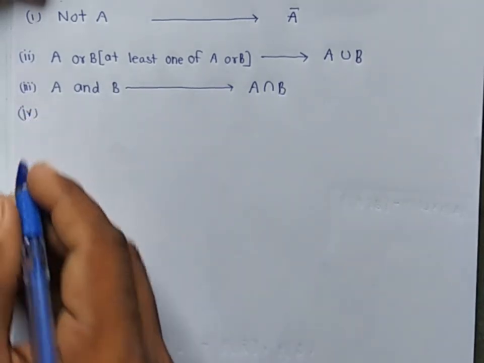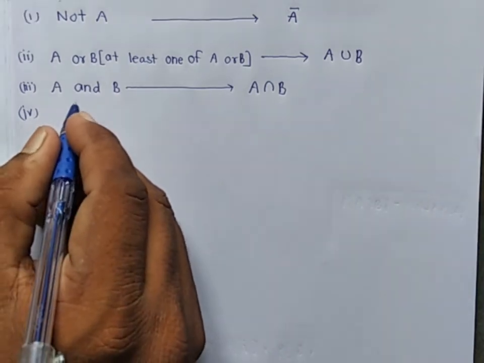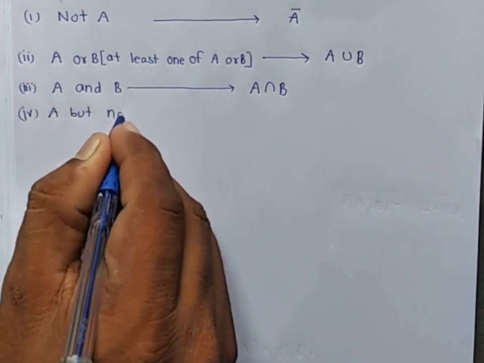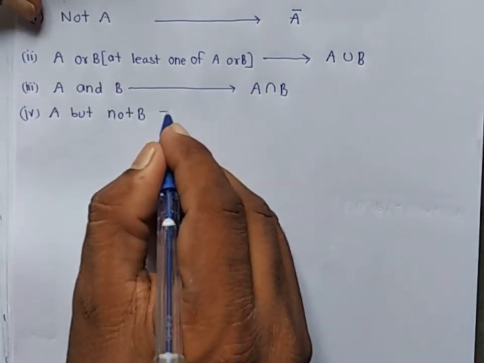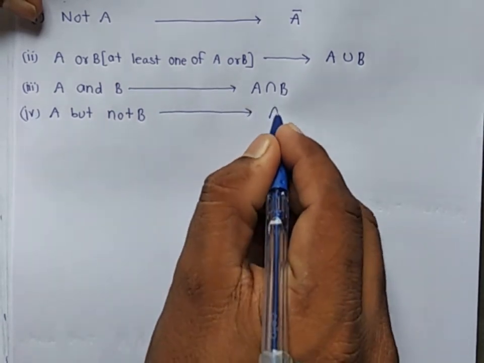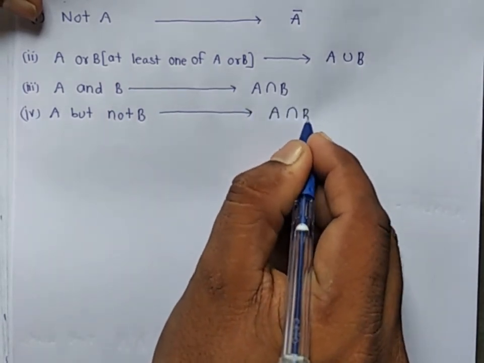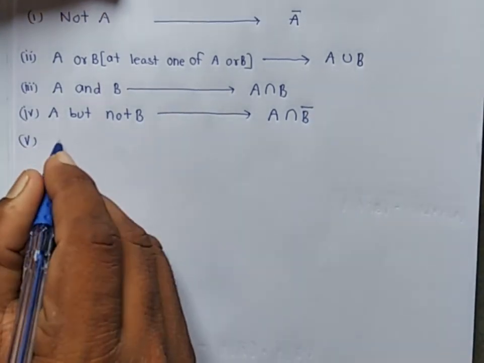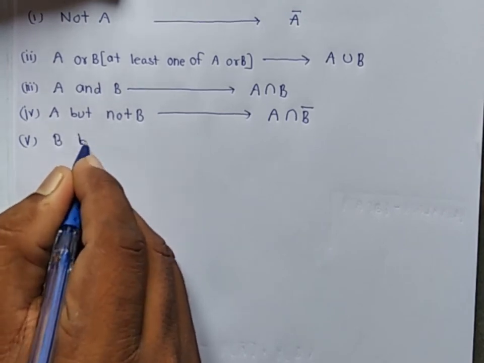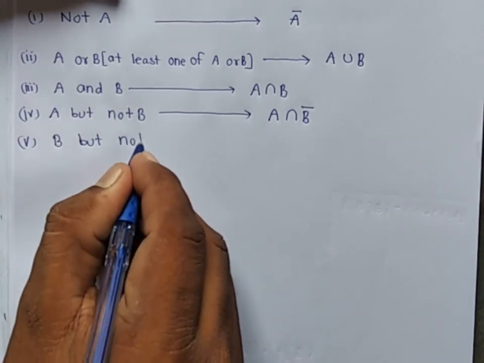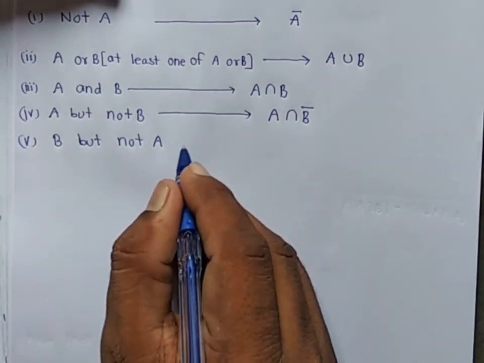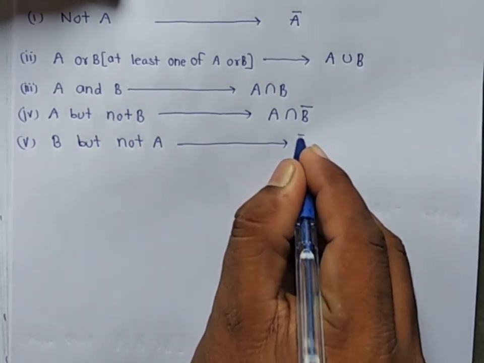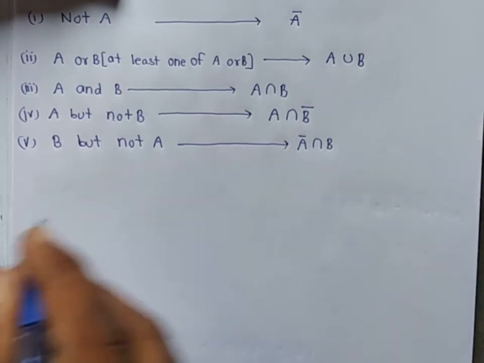If we write A but not B, it means A intersection B bar. B but not A means not A intersection B, that is, A bar intersection B.